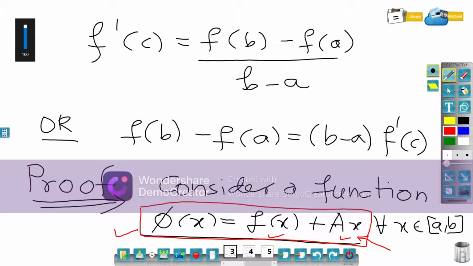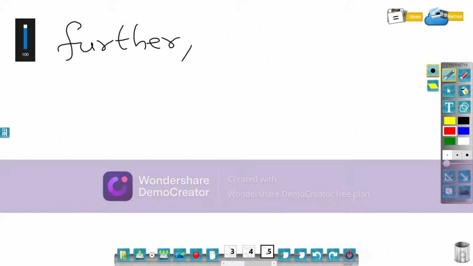A similar kind of argument we will use for continuity. Small f of x is continuous on closed interval a comma b. This capital A into x is a linear function, that is also a polynomial. Being a polynomial, it is continuous on closed interval a comma b, and the addition of two continuous functions is continuous. So this would imply phi of x is continuous as well as differentiable on the domain.